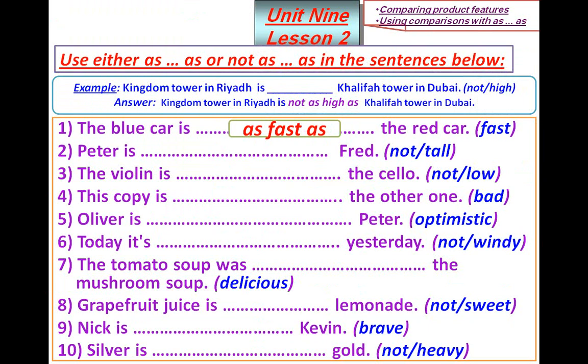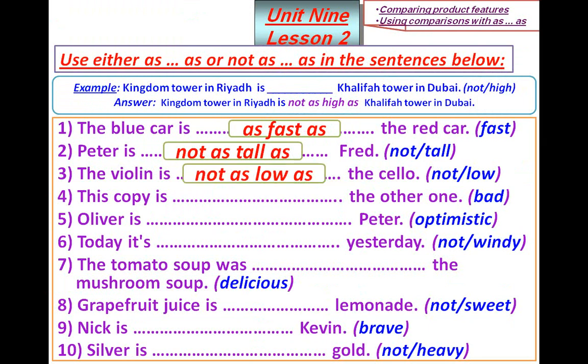Number 2, Peter is, we have here not tall, so Peter is not as tall as Fred. Number 3, the violin is not as low as the cello, and the violin and the cello are musical instruments.